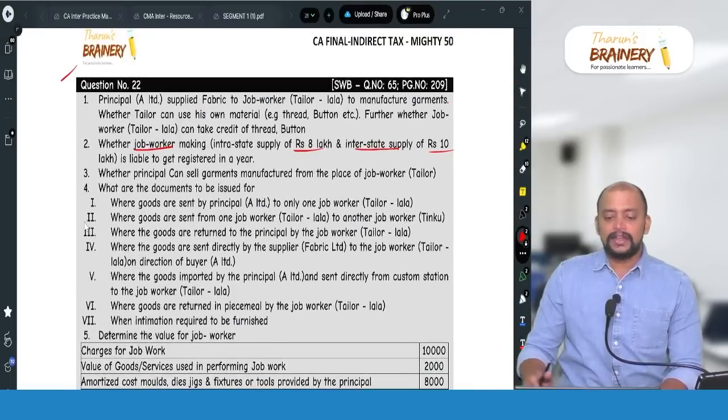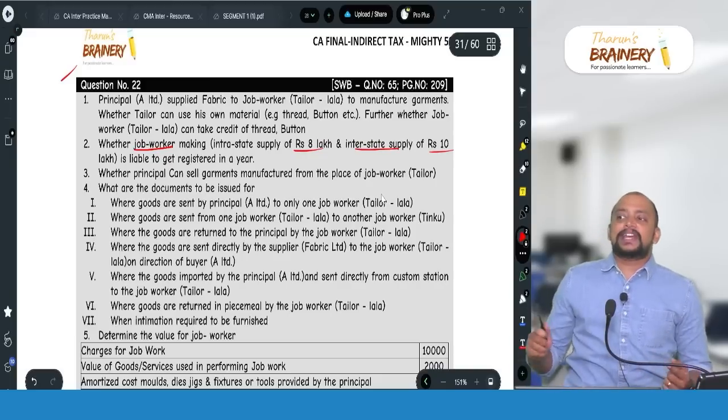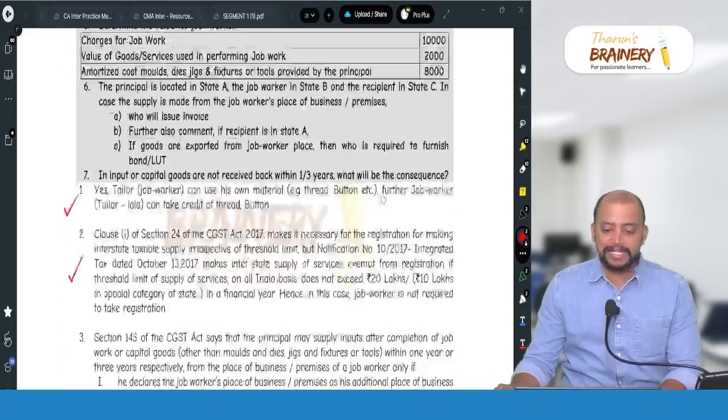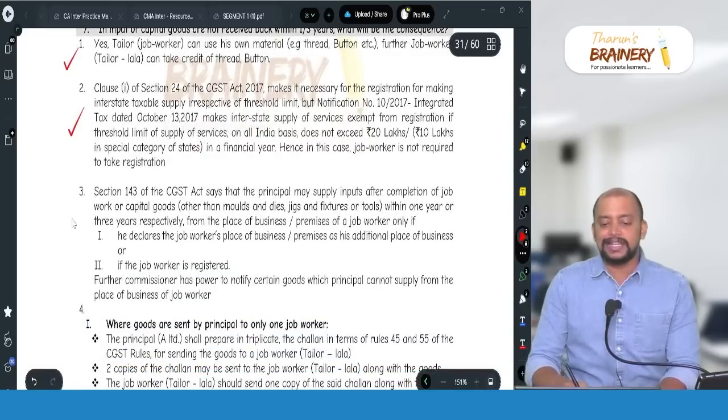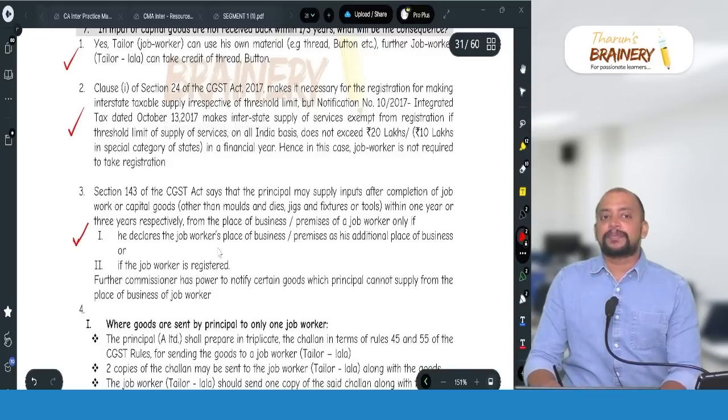Then third one, whether principal can sell garments manufactured from the place of job worker. Yes, the principal, rather than bringing it back to the principal's place, can directly sell it from the job worker's place and accordingly raise the invoice. And if the job worker is unregistered, the principal should declare the job worker's place as principal's additional place of